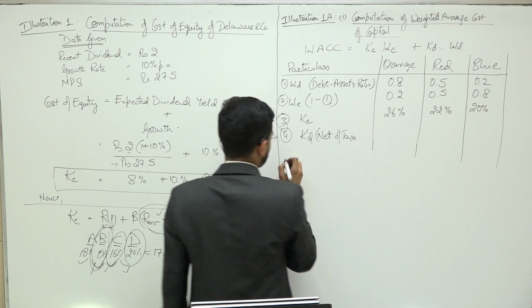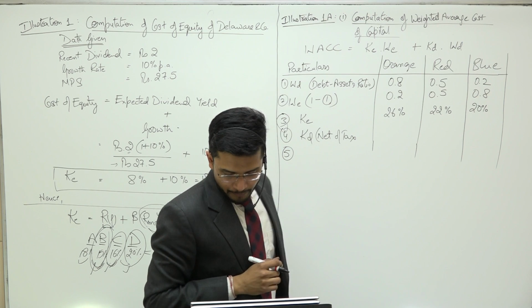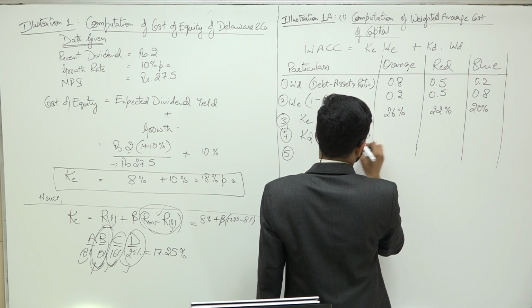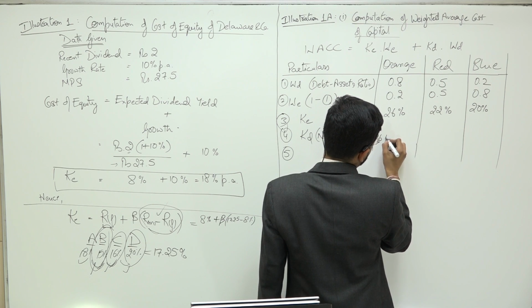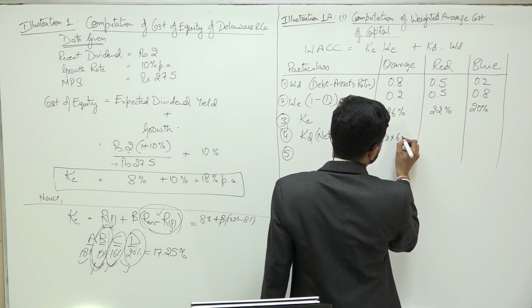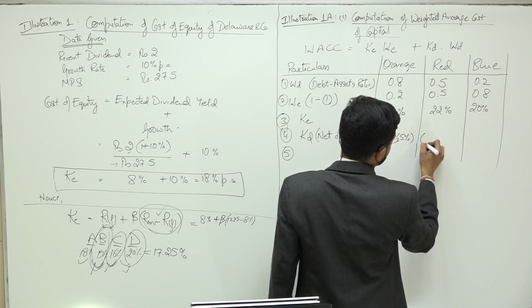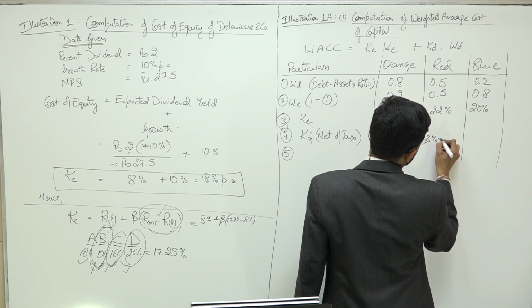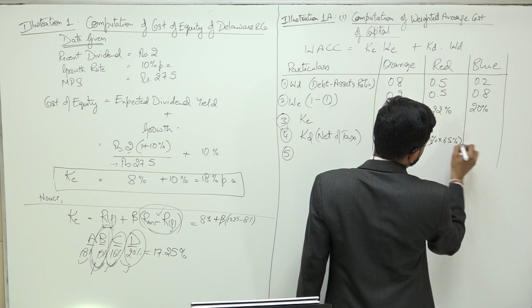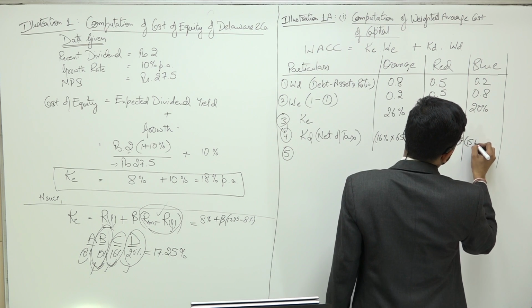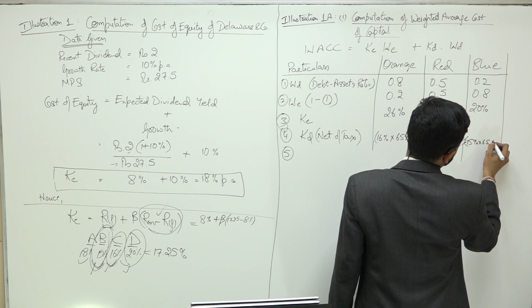So pre-tax cost of debt is 16% multiplied by 65%. Similarly, 13% multiplied by 65%, and 15% multiplied by 65%.